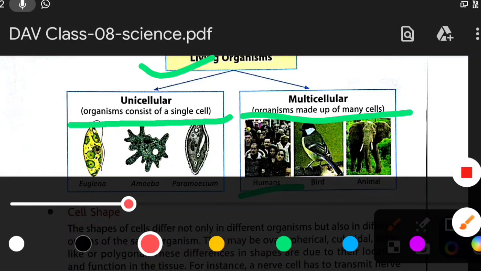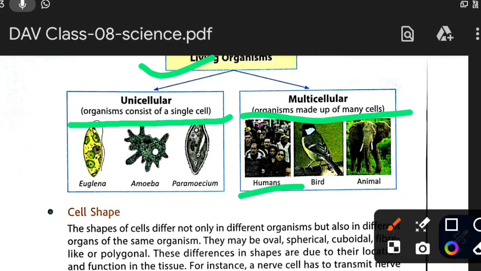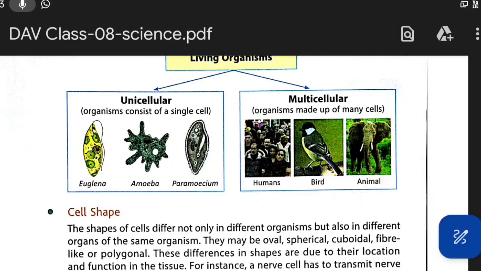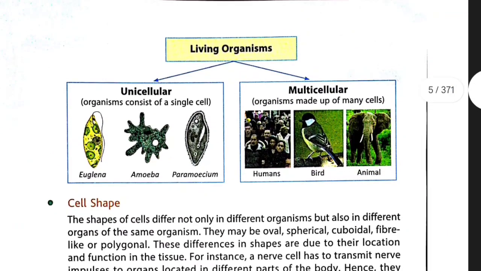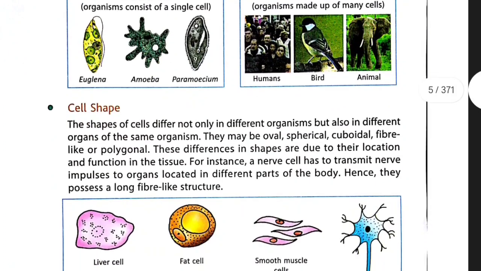All the animals, elephant, dog, cat, crocodile, whatever you see in your surroundings, are all multicellular organisms. There are also unicellular organisms, but we can't see them with our naked eye because they are microscopic in nature. So this is all about cell number.